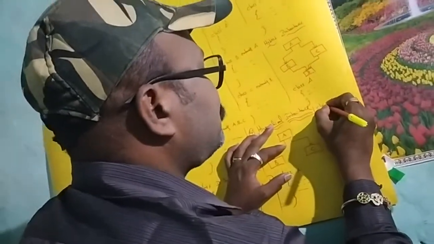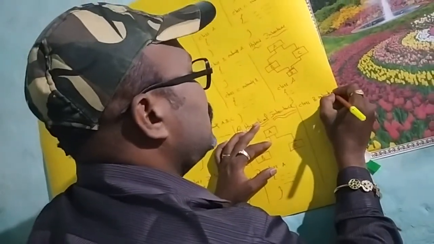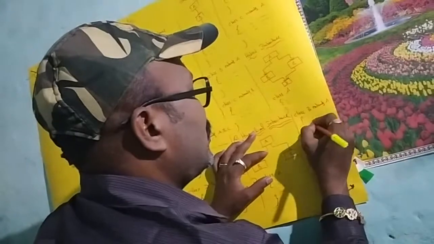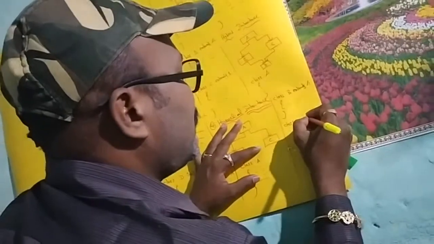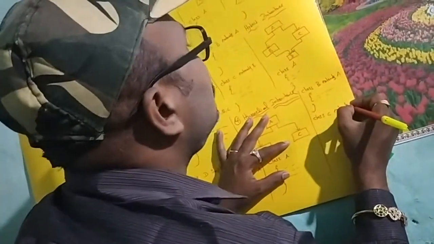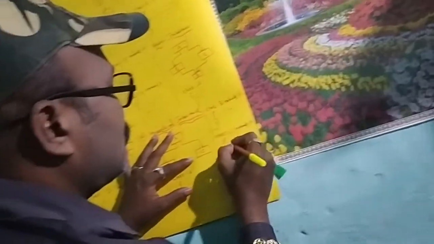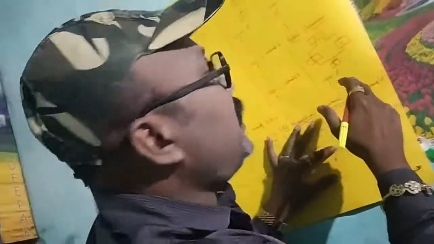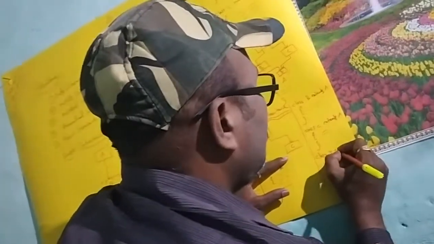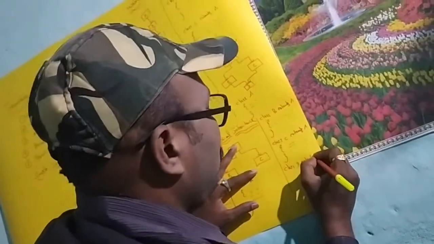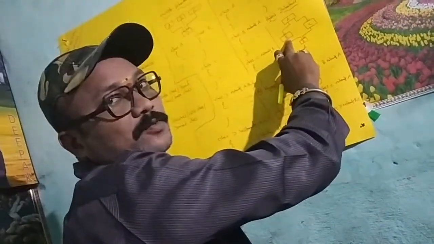Class B extends A. Then class C extends A. Then class D extends B comma C. Okay, class D extends the properties from B and C.